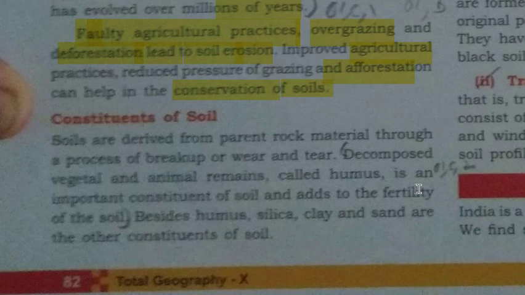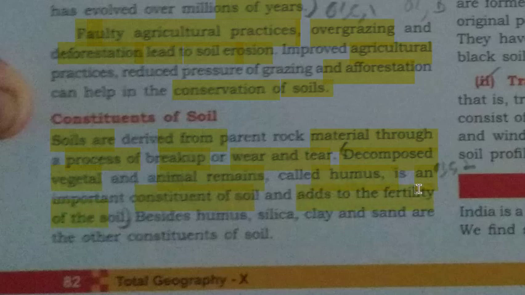What different things are present in the soil? Soil is derived from the parent rock material through a process of breakup or wear and tear. Decomposed vegetal and animal remains called humus is an important constituent of the soil and adds to the fertility of the soil. Besides humus, silica, clay and sand are the other constituents of the soil.